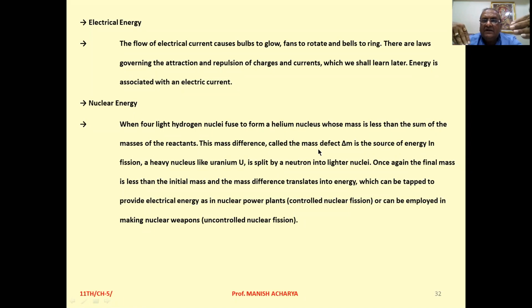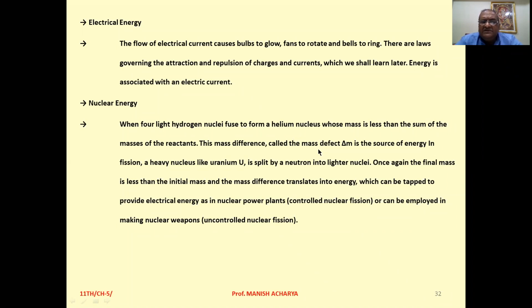And due to that, the energy possessed by those charged particles which are constituting the current will be liberated in the form of heat again here, right? So this particular energy associated with electrical charges, when they constitute the electric current, is the electrical energy.